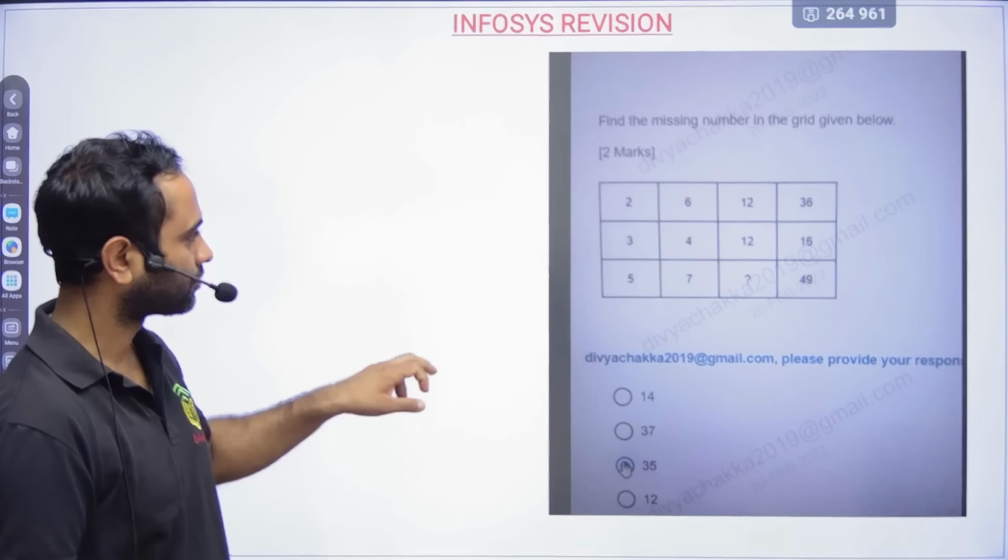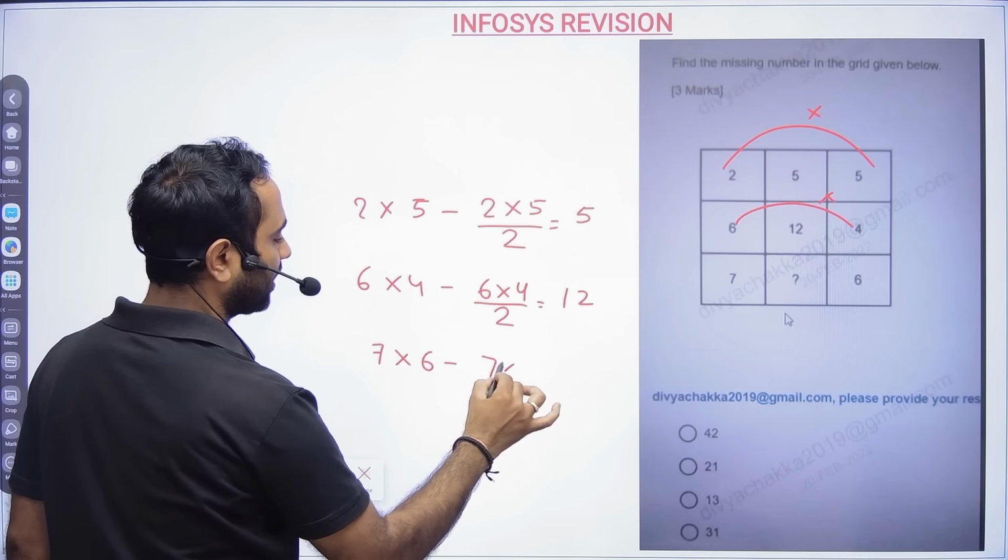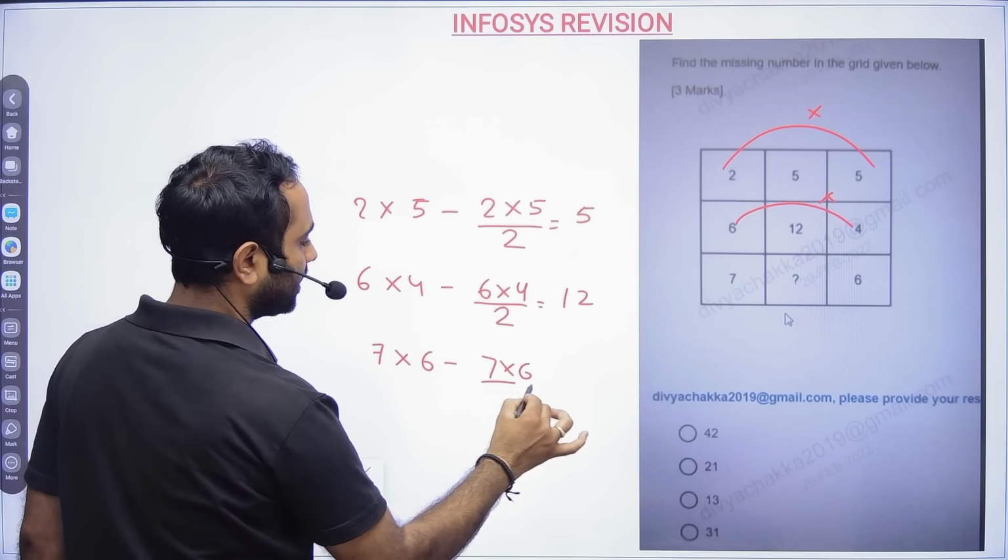Same thing in the second. So here I will multiply 6 into 4. Again I multiplied and then divided by 2. So 24 minus 12 will be 12. Here 7 into 6. Again I multiplied and then divided by 2. So 42 minus 21 will be 21. So here my answer will become 21.